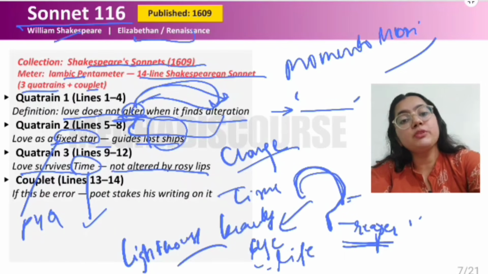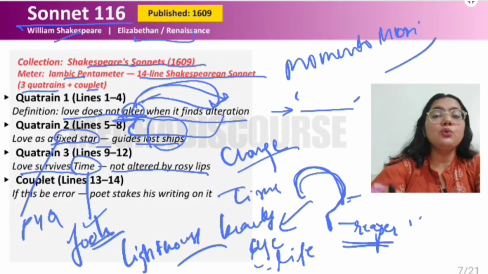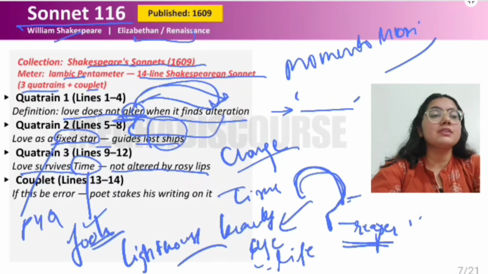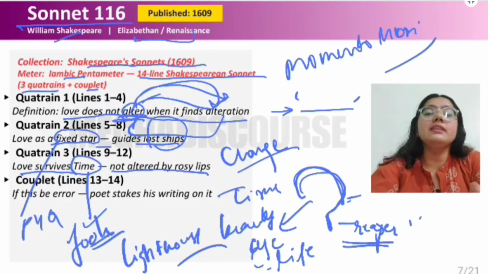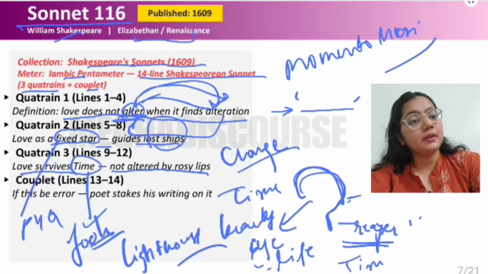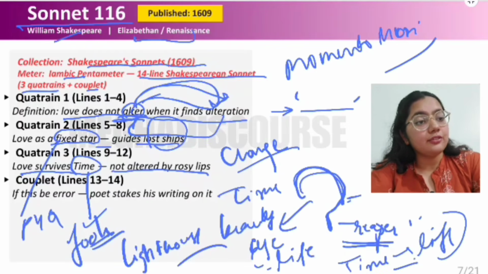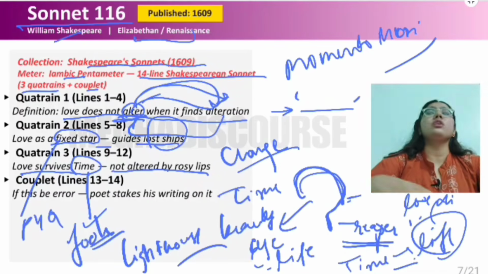Like fools used to entertain the kings. We know in the Renaissance, in the dramas, we have fools, Shakespeare's fools. They always entertain the kings. Similar to that, love is not like a fool of the time. If there is no time, if there is no life, then the love will disappear. It does not happen. It is always immortal.